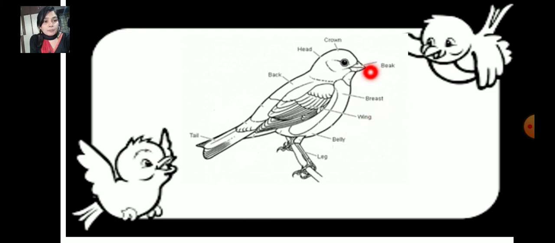There is beak, crown, head, wings, tail, leg, belly, wing. You can practice all this, and you can see it in your textbook also, page number 65. Label the following diagram there itself in the textbook.